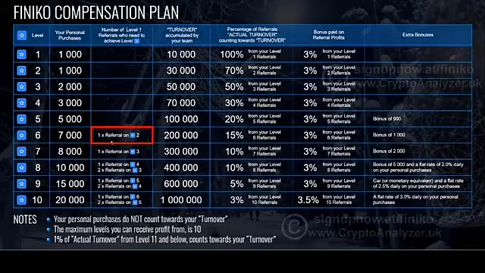And that requirement is that one of your direct referrals on level 1 needs to have qualified for the level 2 bonus. So that means that they have to have 1,000 of their own personal purchases and a turnover of 30,000. Once they do that, if you also have 7,000 of personal purchases and a turnover of 200,000, then you qualify for level 6. And you'll also get an extra bonus of 1,000.